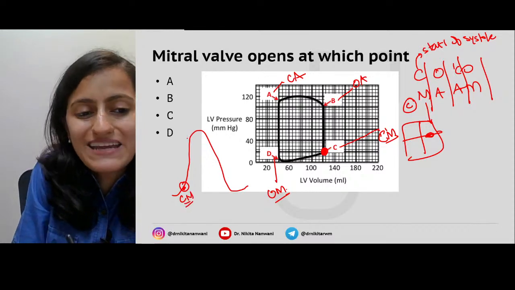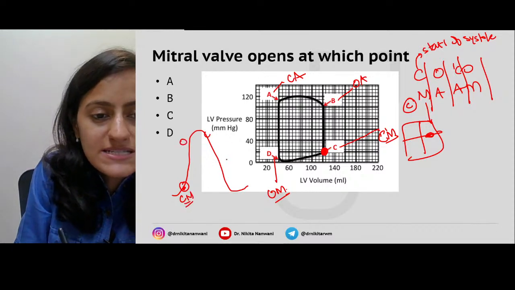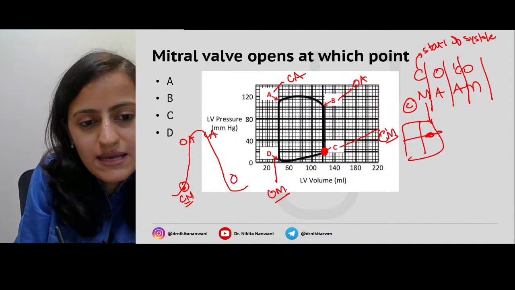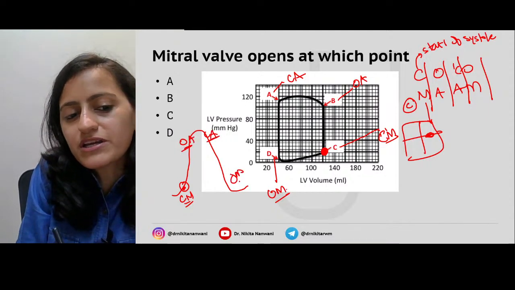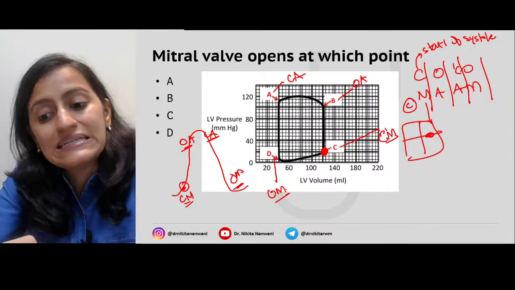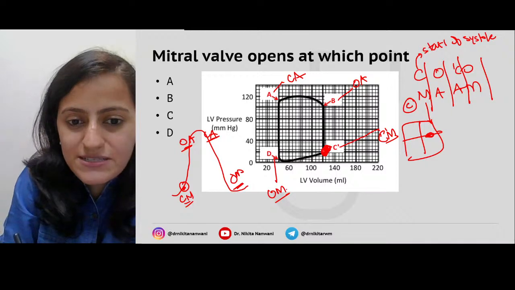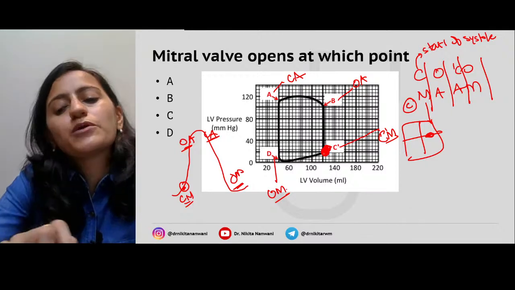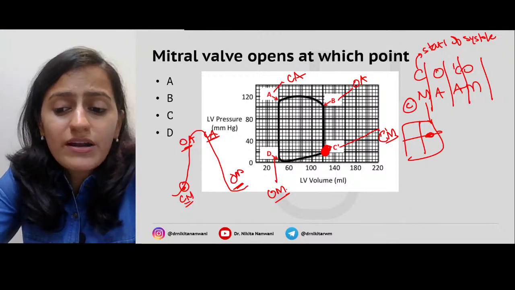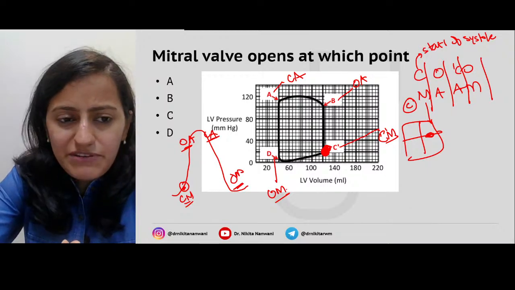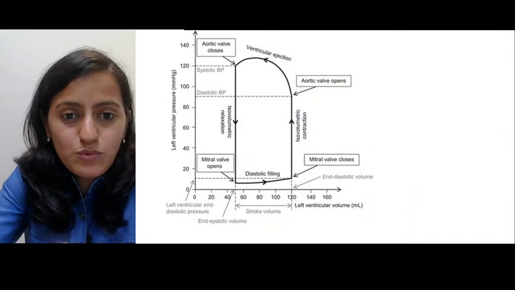The closure of mitral, right? COCO, then you have MAAM. Then you have opening of aortic, closure of aortic, opening of mitral. That was in the Wiggers diagram. Here at this point is where the Coco ma'am starts. All right, clear with everyone? So this is about the pressure volume loop.